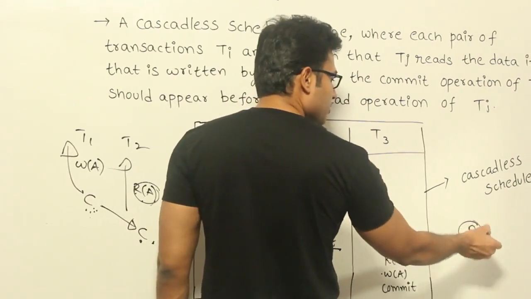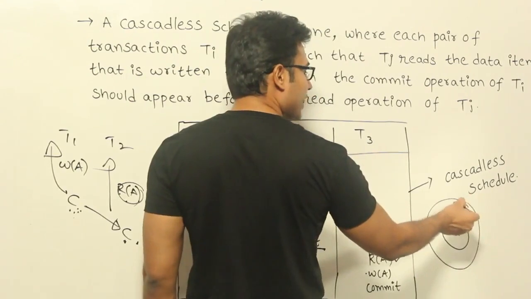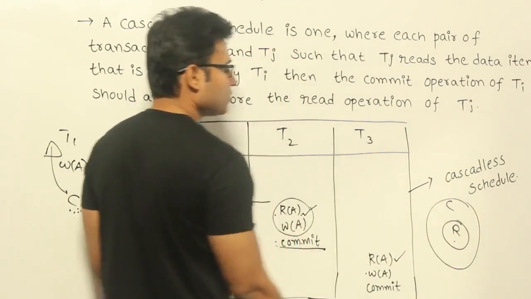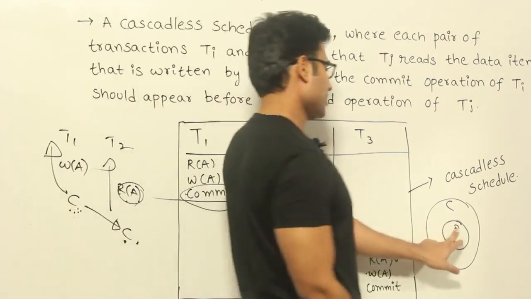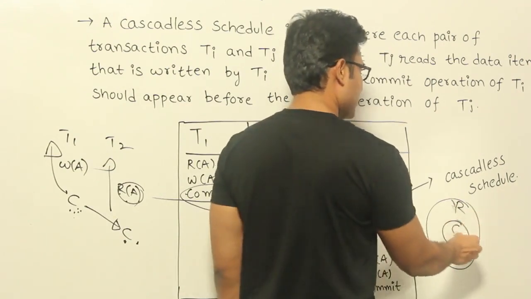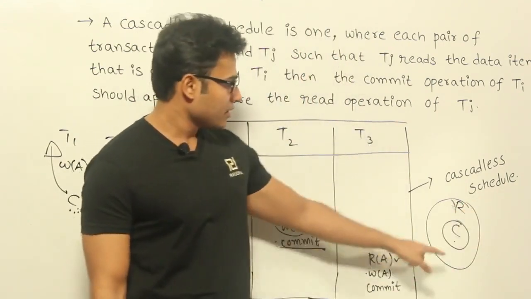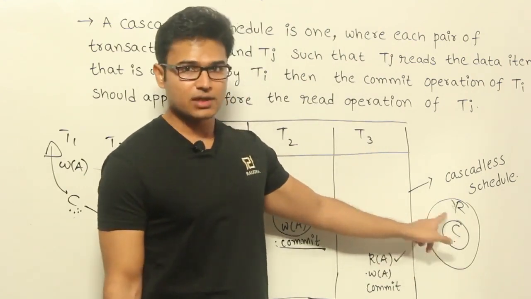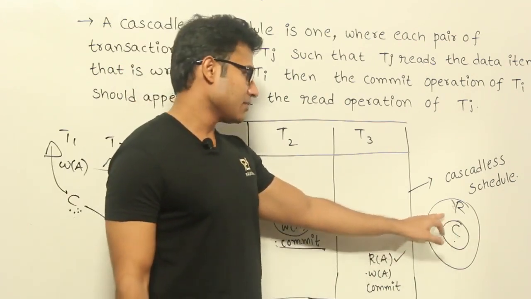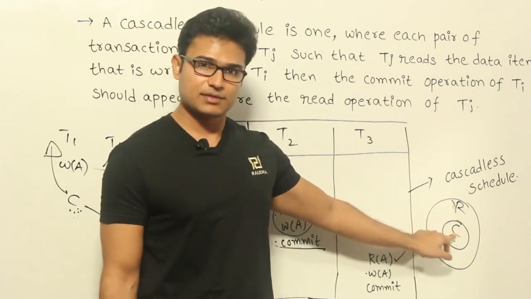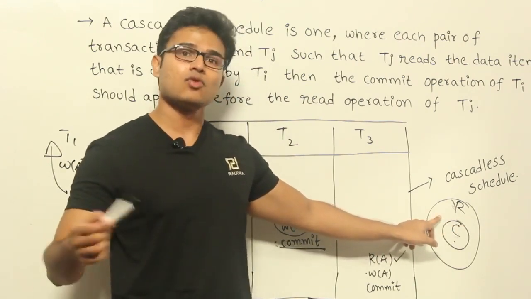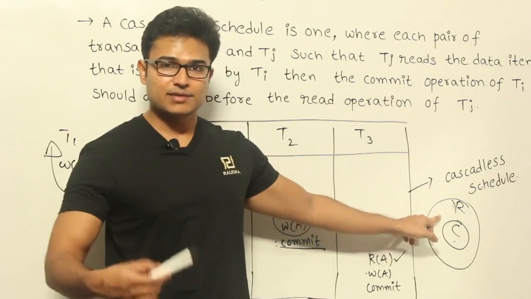Set of all recoverable schedules and set of all cascadeless schedules. Now, we can say that every cascadeless schedule is recoverable, which means this is definitely recoverable, but then there can be some recoverable schedules which are not cascadeless, right? So what does it mean? The recoverable schedules may also contain some cascading rollback schedules, right?